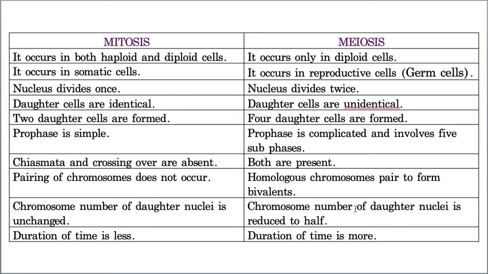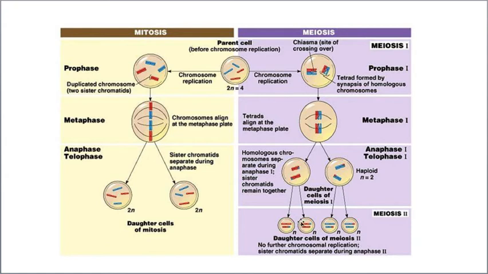In mitosis the chromosome number in daughter nuclei is unchanged, whereas in meiosis it is reduced to half. Mitosis takes comparatively less time, and meiosis takes a little more time because prophase is prolonged. That's why meiosis is prolonged. Now see this image, and then you will get a complete overall idea about mitosis and meiosis.